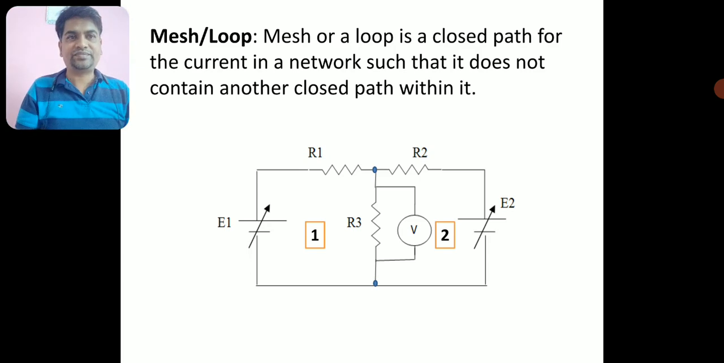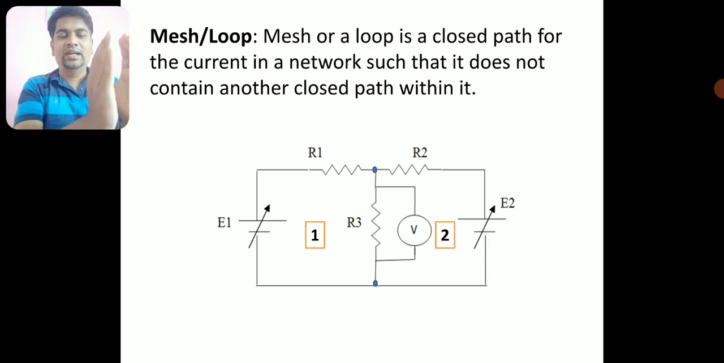That is fine. Come back to the second loop, where the battery is connected with the resistors R2 and R3. So this makes another closed path, and the condition is that it does not contain any other closed path.